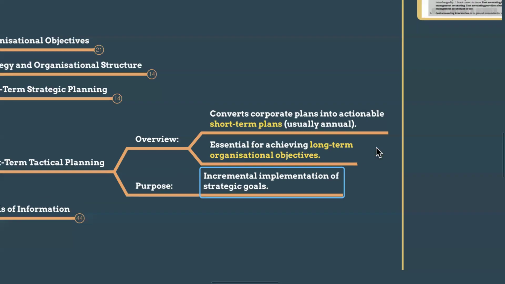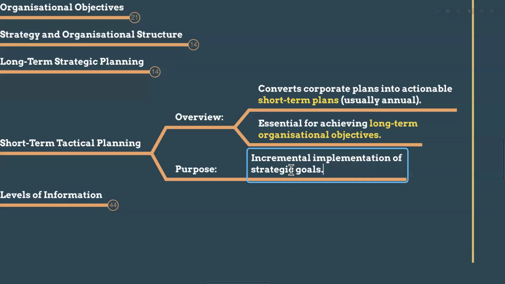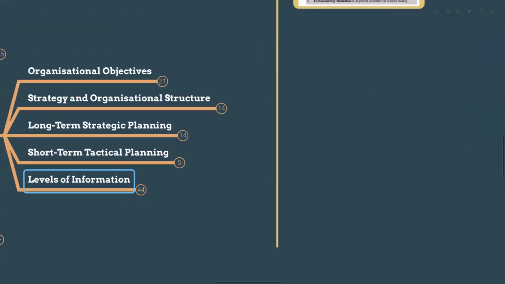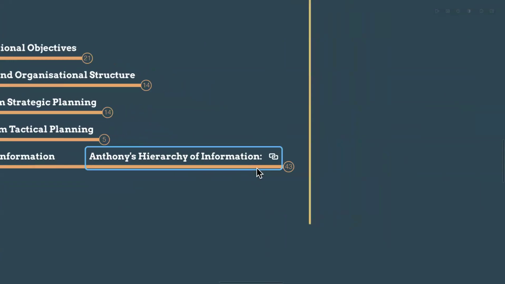The purpose is incremental implementation of strategic goals. We are slowly implementing our short-term tactical plans, so in the long term we will achieve our strategic goals. And the levels of information: Anthony's hierarchy of information.